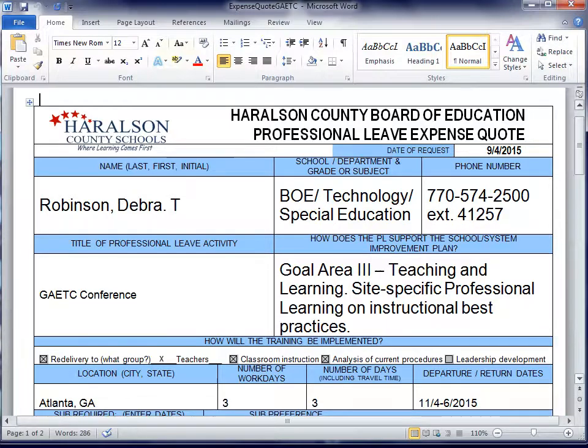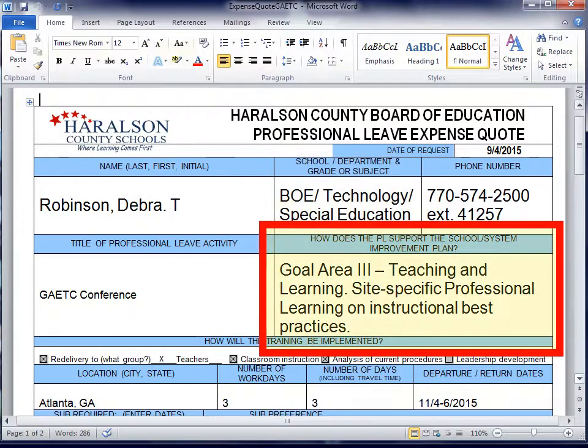The first few boxes are rather self-explanatory. However, we can see here that the new form will require us to tie all professional learning back to either our school's or district's strategic improvement plans. Due to Dr. Robinson's location at the Board of Education, she was able to use Goal Area 3 of the district strategic plan to show relevance for her attendance at this particular event.